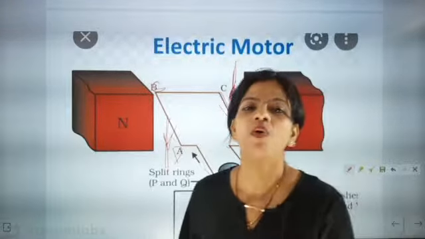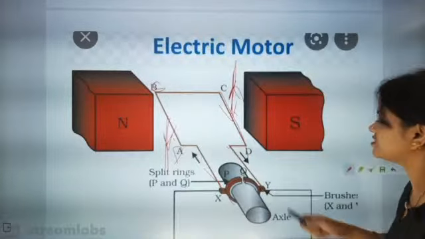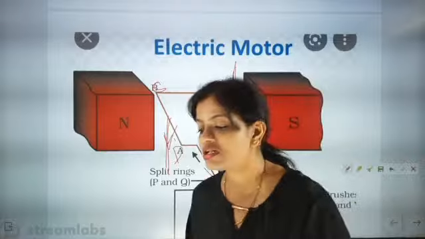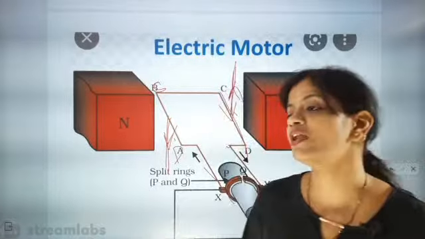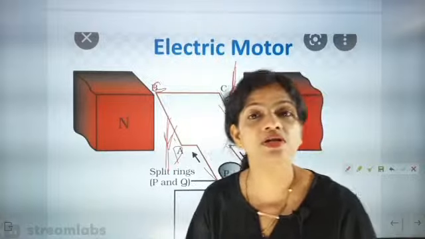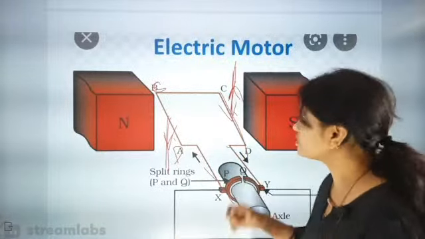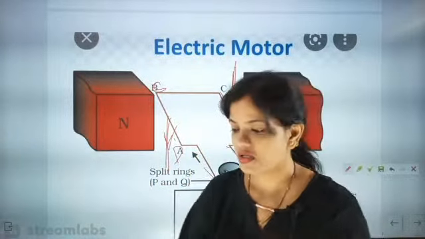Remember these points. Why do we call them carbon brushes? Because X and Y are carbon brushes here, made mostly of graphite. Now what is the work of graphite? Graphite is a good conductor of electricity. The next important point is that graphite acts as a very good lubricant, so it will reduce the friction so that the rotation of the split ring will be very fast.